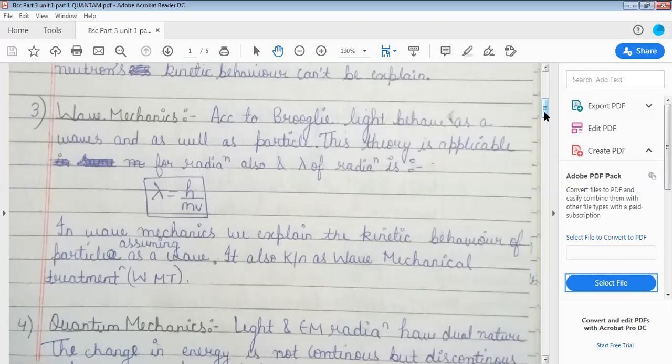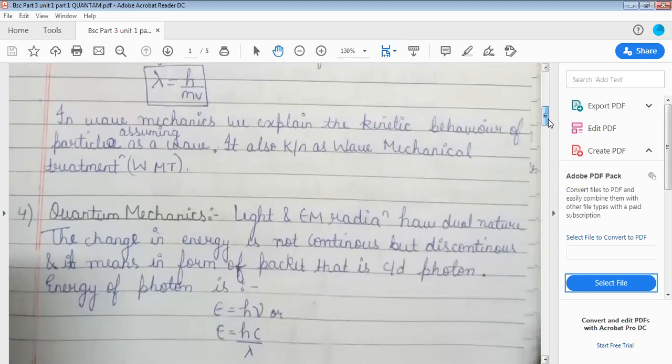The distance between two crests is lambda. h is the Planck constant, v is the velocity of the light or the radiation, m is the mass of the particles. In wave mechanics, we explain the kinetic behavior of particles assuming them as if waves. It is also known as wave mechanical treatment, WMT.